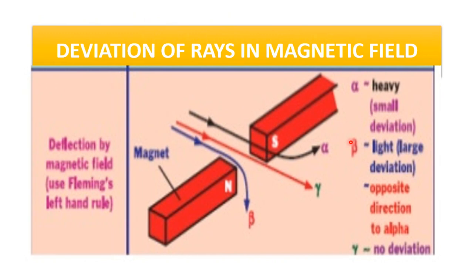Here is the deviation of rays in the magnetic field. You may see here, these are the beta rays which are showing deflection toward the north pole, and these are positively charged alpha particles which are showing deflection toward the south pole, and these are gamma rays which are not showing any deflection.